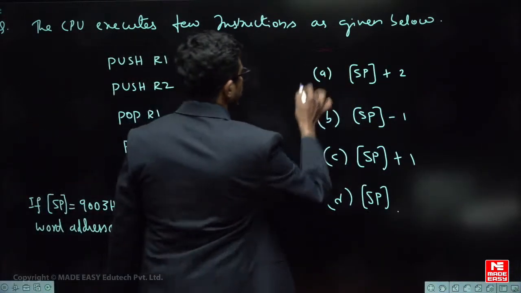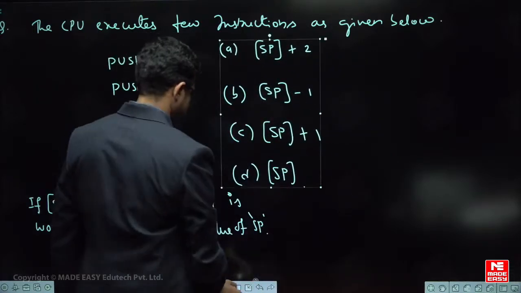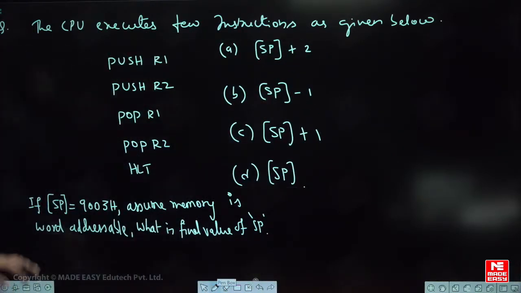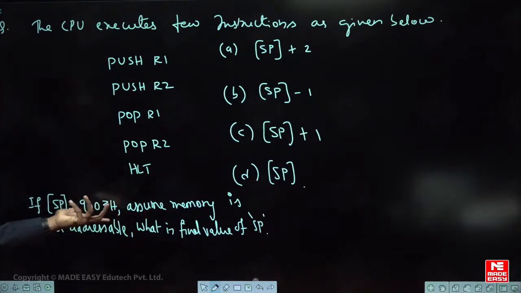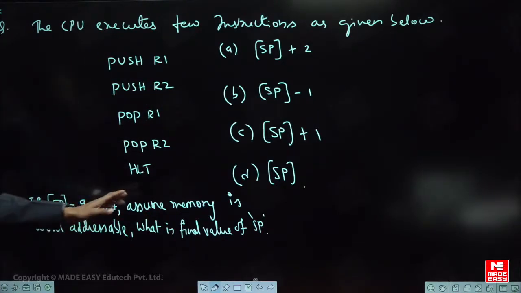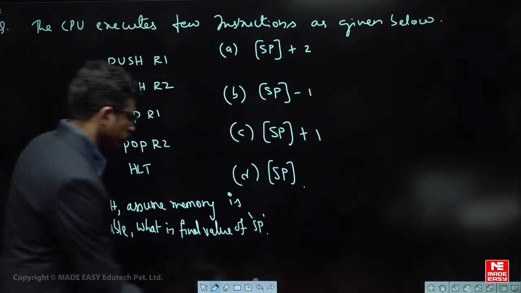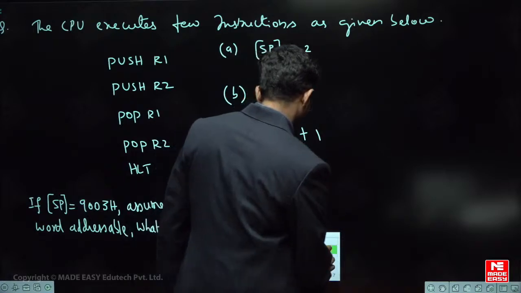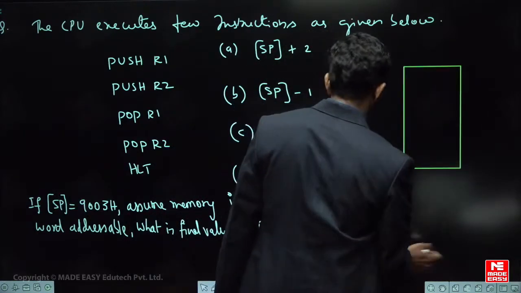Let me just put it here so that you can understand easily. Just now I told you what a stack is and how the stack pointer varies; I have discussed all these points. Very simple. Push instruction is to store into the stack, pop is to access from the stack. He has not given the word length, but he told that memory is word addressable. So whenever a question is given on stack memory, immediately put the logic of stack, then you understand in an easier way.